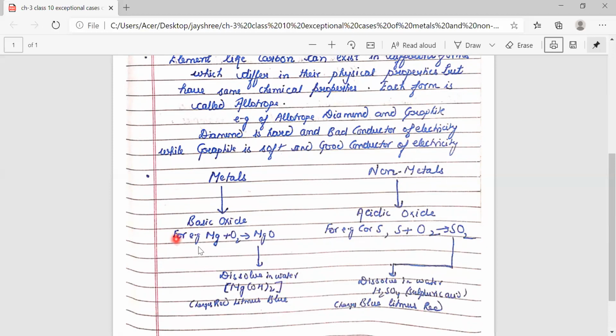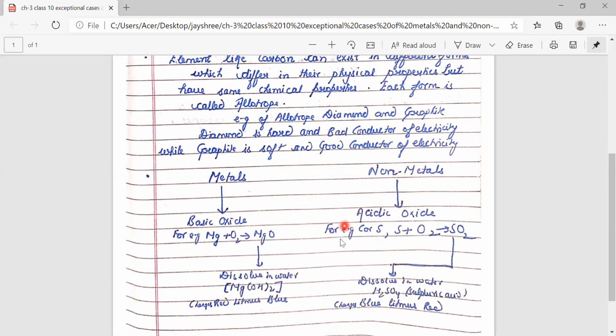So metals form basic oxides, which dissolve in water to form alkalis. You can take another example, calcium, sodium. Sodium reacts with oxygen and, on dissolving in water, forms aqueous sodium hydroxide. Calcium reacts with oxygen and forms calcium hydroxide. So all these are basic in nature.